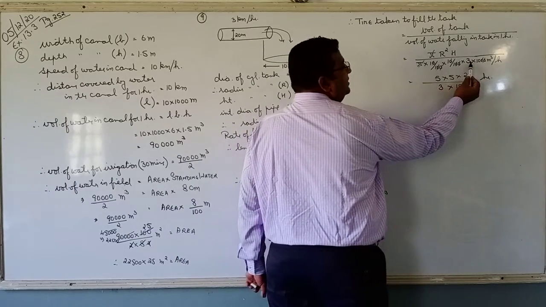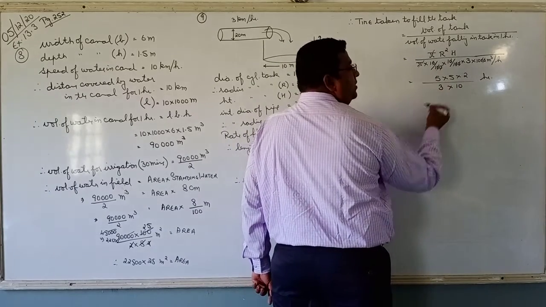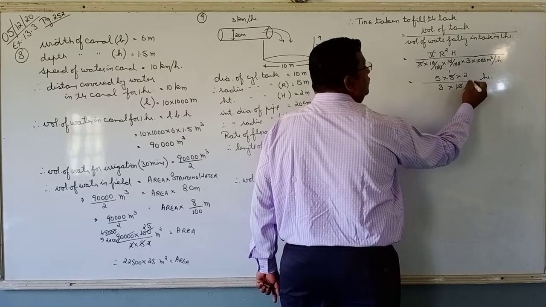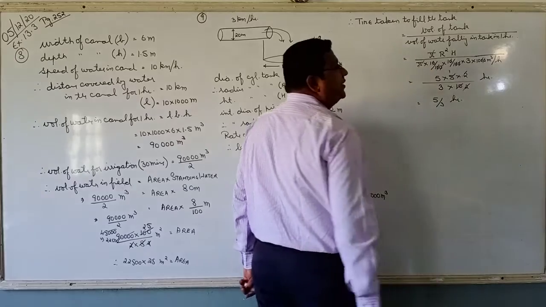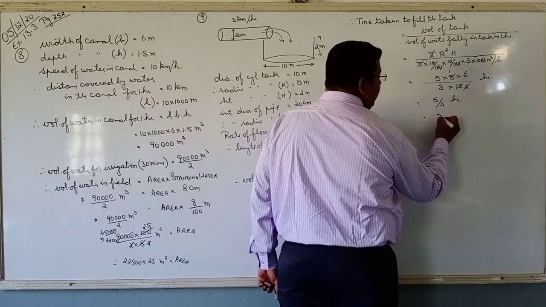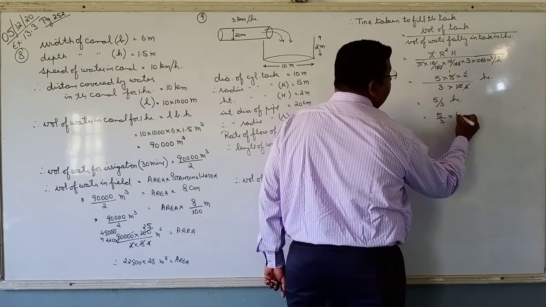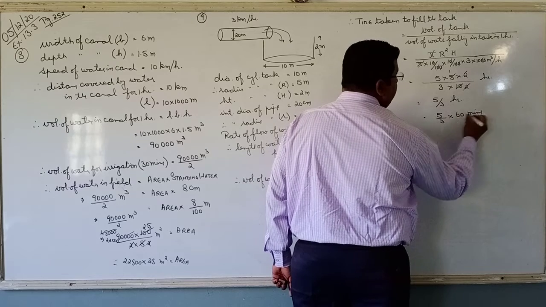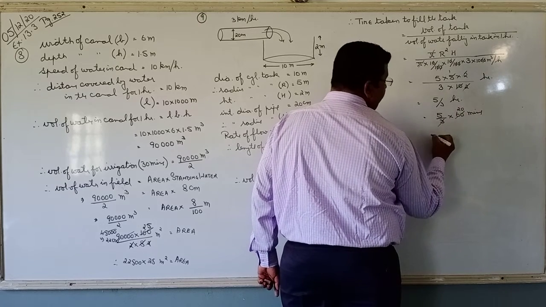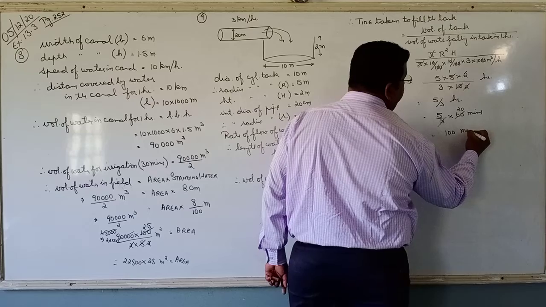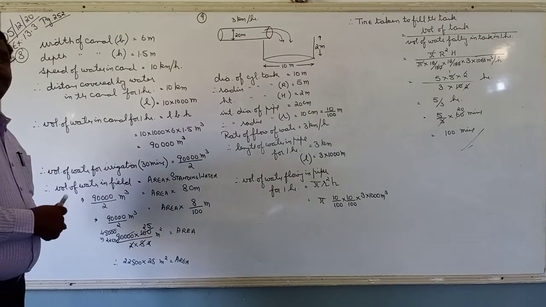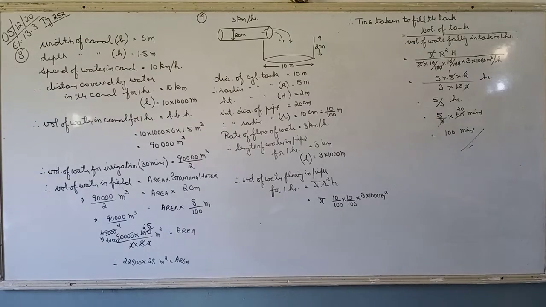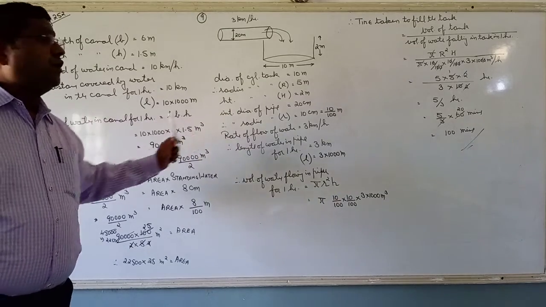Everything is cancelled. 3 and 10 are left over. 5 ones are 5, 5 twos are 10, 2 and 2 cancel. So 5 by 3 hours. You can convert it into minutes if you want. So 5 by 3, 1 hour is equal to 60 minutes. 3 ones are 3, 3 twos are 6, 5 twos are 10, 100 minutes. How much time is it going to take to fill the tank? 100 minutes.